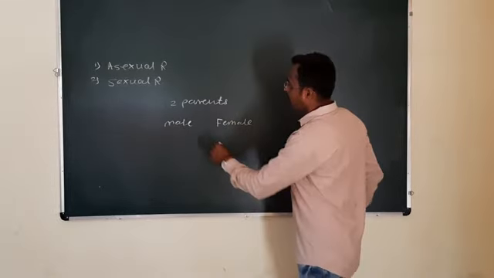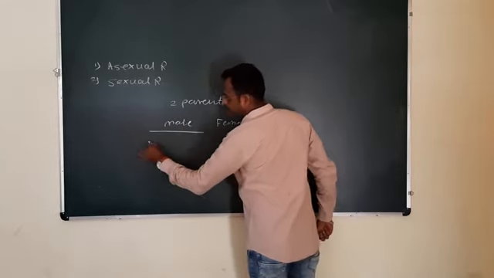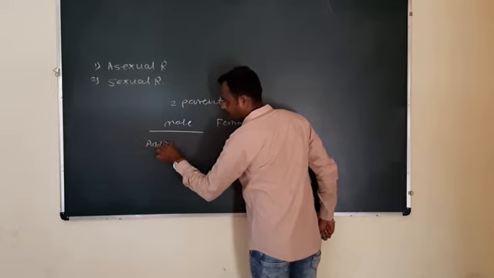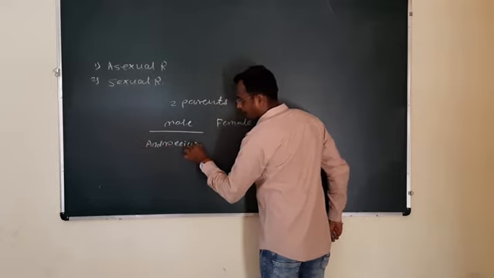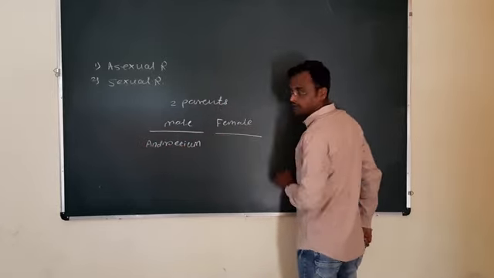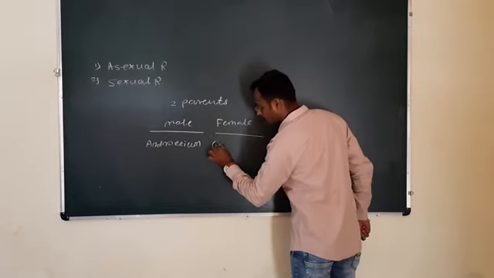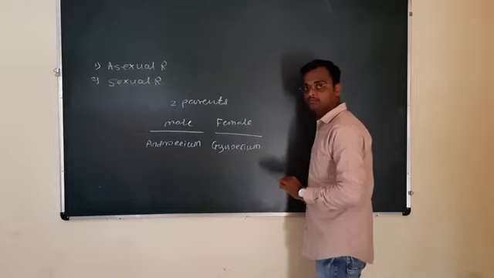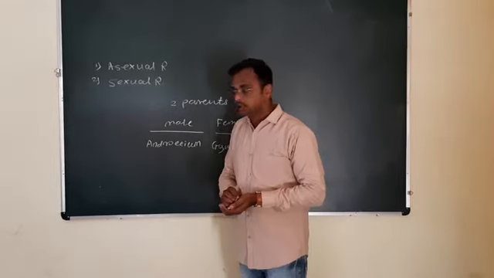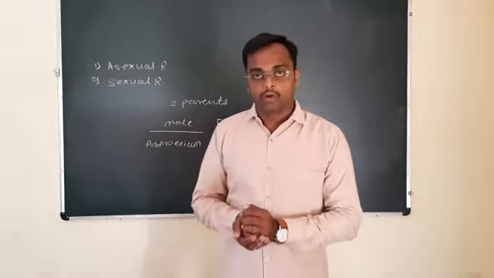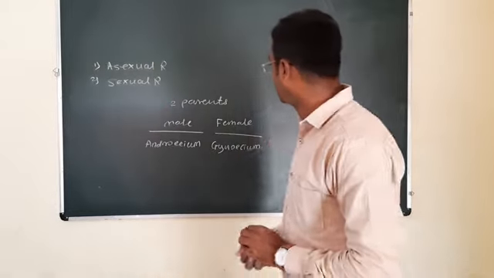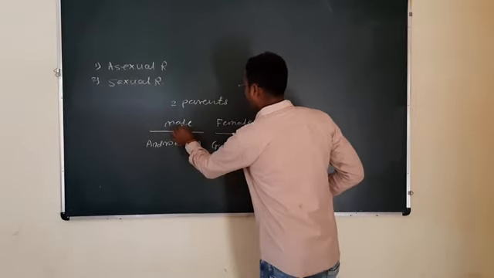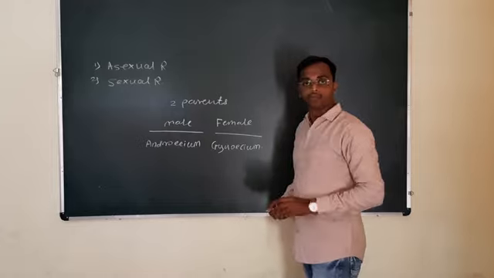In a bisexual flower, the male part is called the androecium and the female part is called the gynoecium. Now let us study the sexual reproduction related with the androecium and gynoecium, male and female parts of the flower.